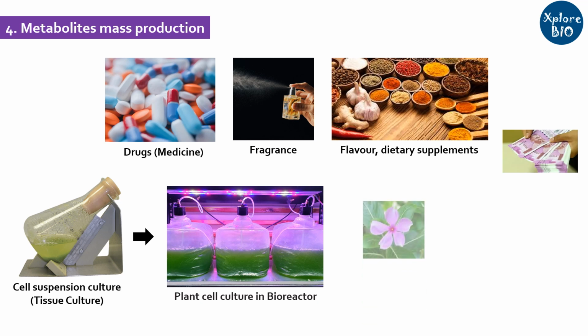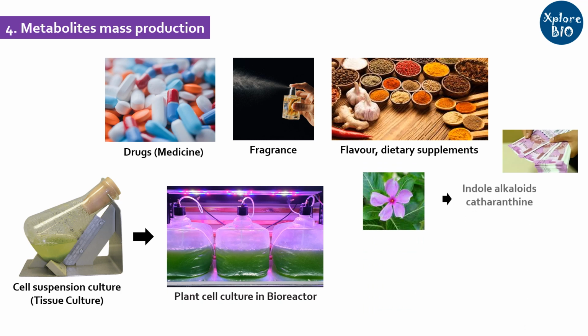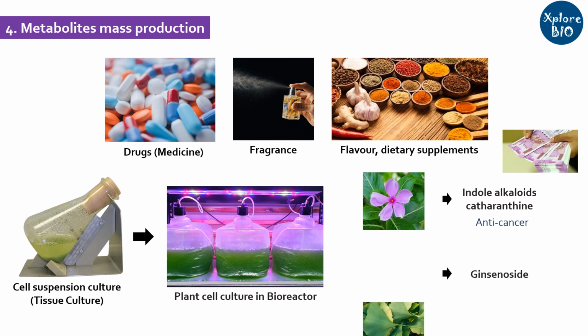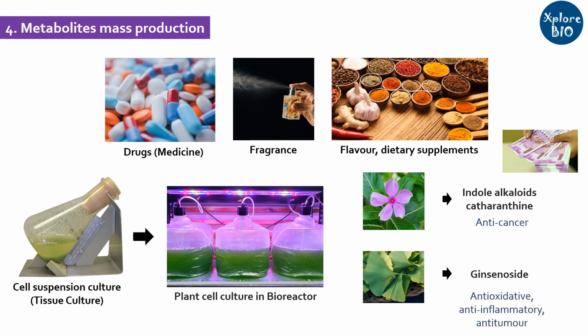For example, Catharanthus roseus produces indole alkaloids and catharanthine that has application in cancer therapy. Ginsenoside from Ginkgo biloba have antioxidant, anti-inflammatory, anti-tumor activity. The production of these compounds can be scaled up to reduce the cost of drug development.